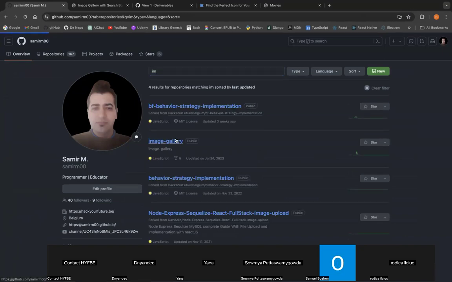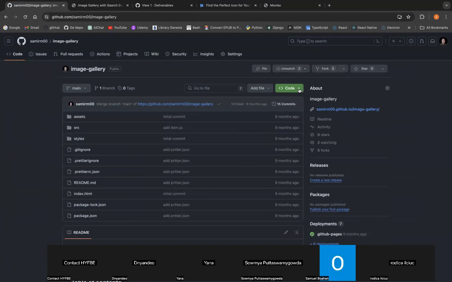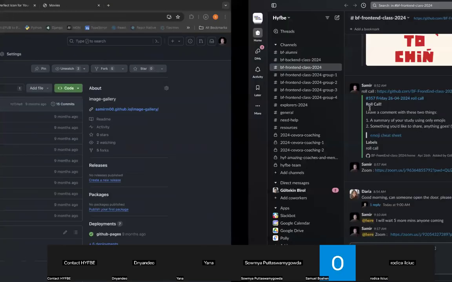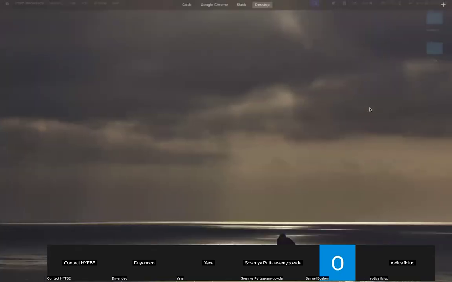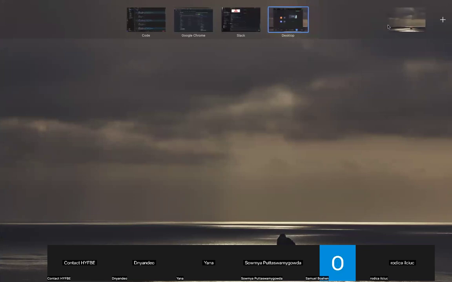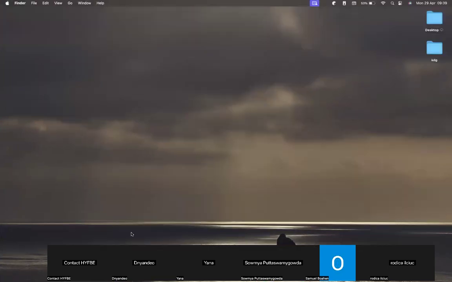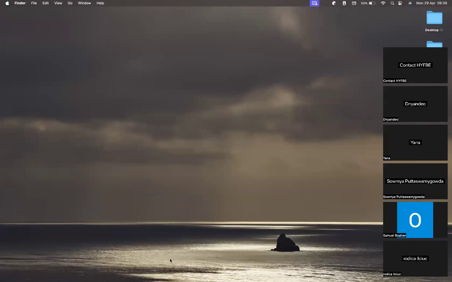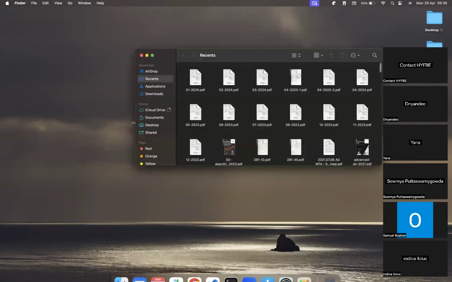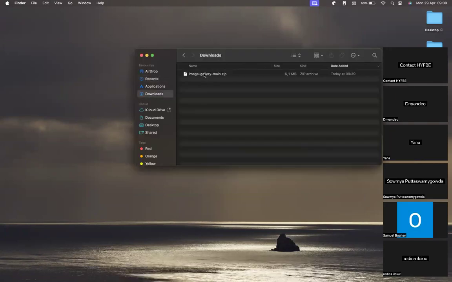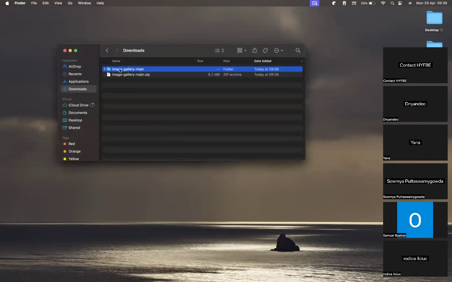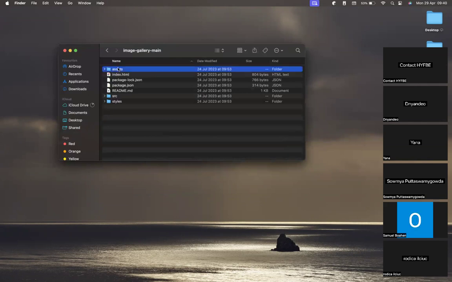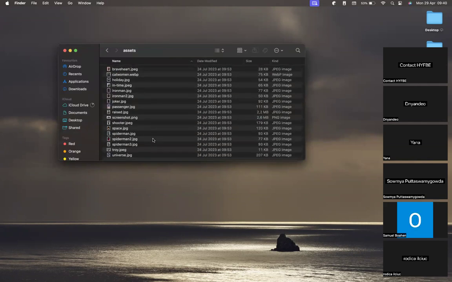Gallery. So I can just click here and go download zip. Of course, it will download it for me. So all I have to do now is go to the download. And if I go to the download, I have a zip and I just need to unzip it. If I unzip it here, I will have my assets. That's what I'm interested in. And I can copy all these.